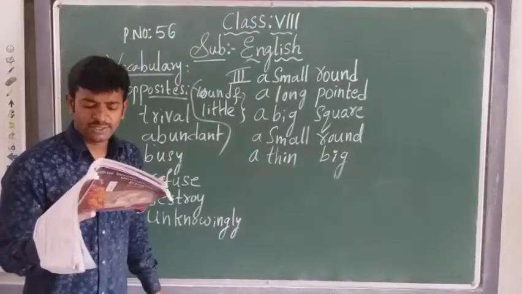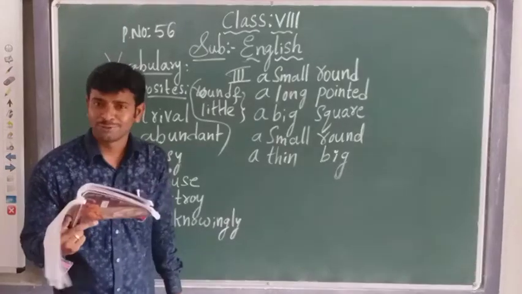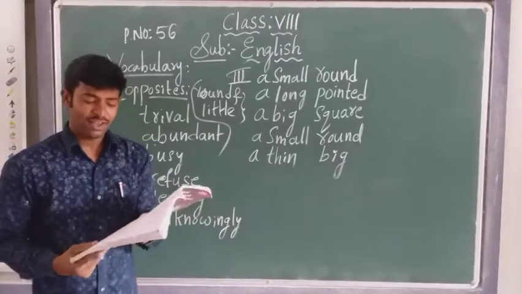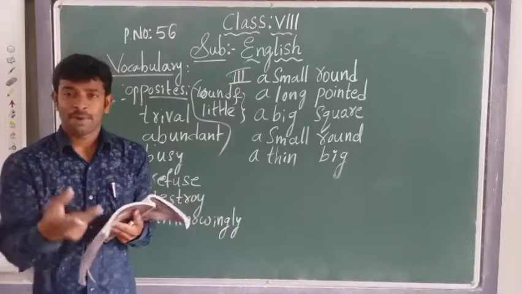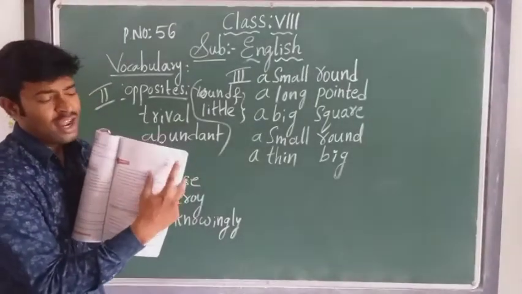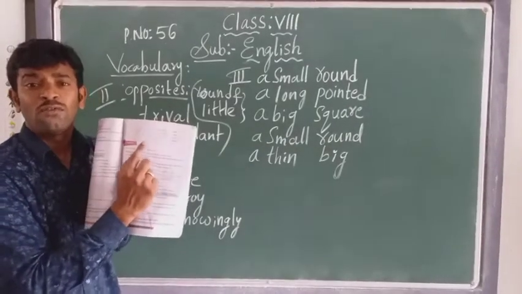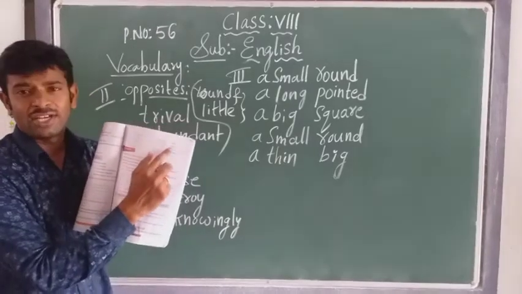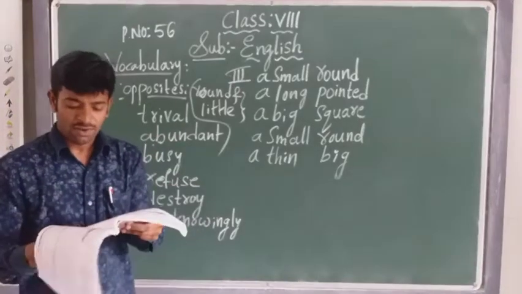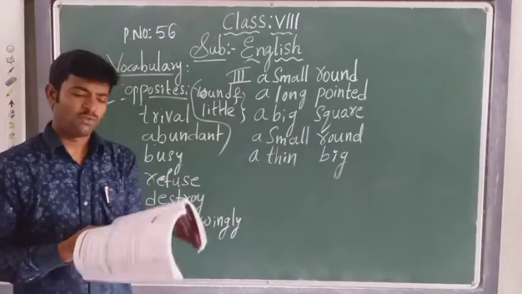Think of two adjectives of size and shape for the following nouns and put them before the nouns. Okay, he has given the nouns on page number 57. Okay, last before the grammar part, everybody is seeing now here. Two dashes are present and one noun is given here. We should fill the two dashes using two adjectives. One is an adjective of size or shape, whatever it may be.